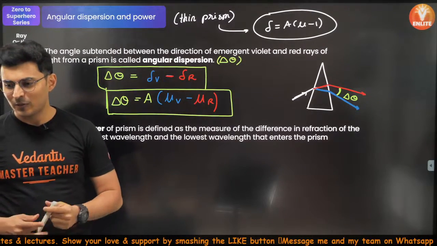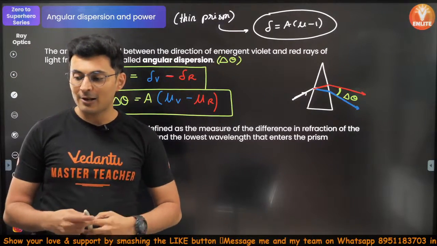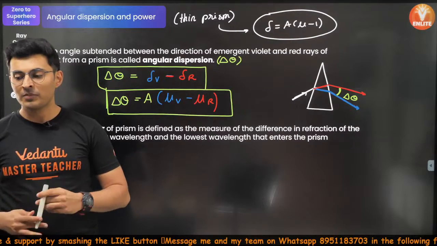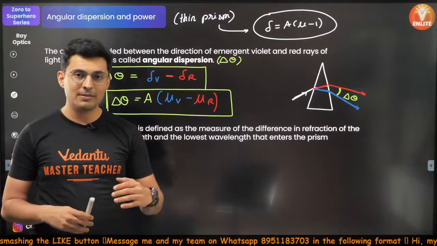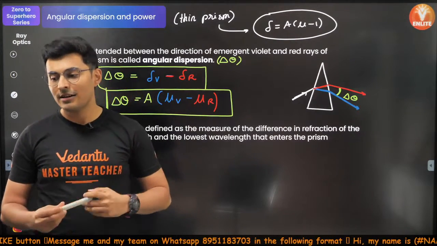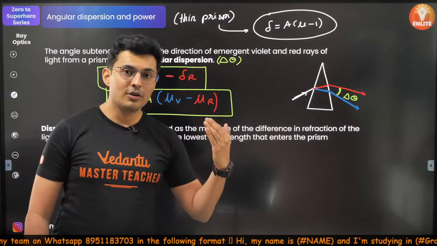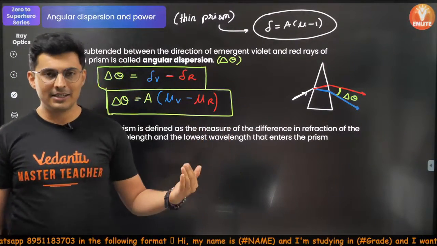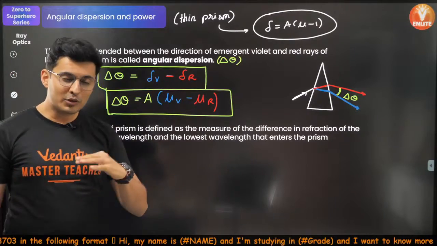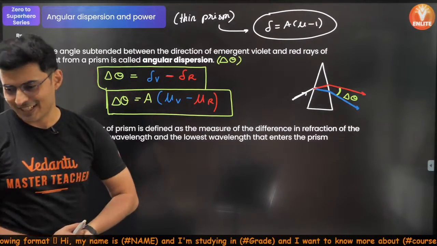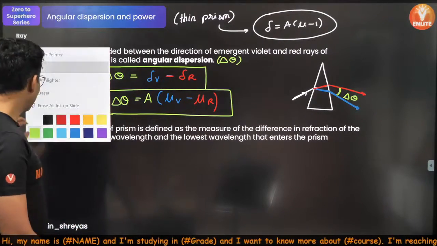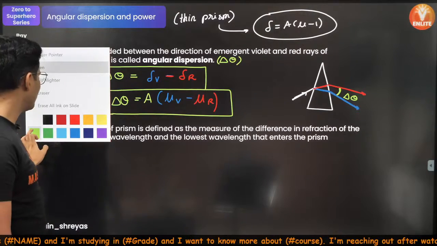If the angle of incidence is such that it is more than the critical angle inside the prism, yes, it will get totally internally reflected. And yes, for different colors, the critical angle will be different. Hence, some rays might come out, some rays may not come out. Okay, cool. The next thing that you should know is something called the dispersive power.